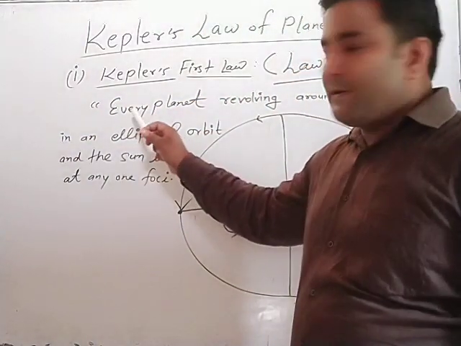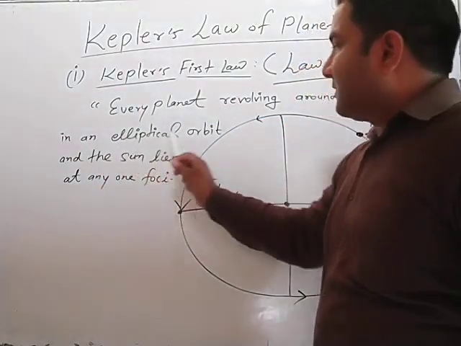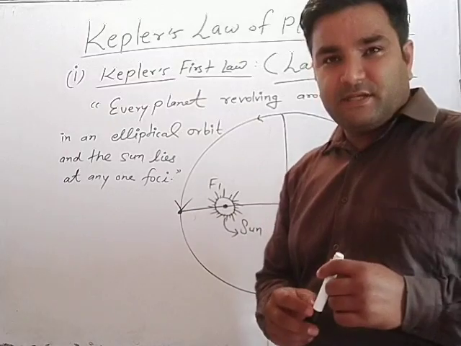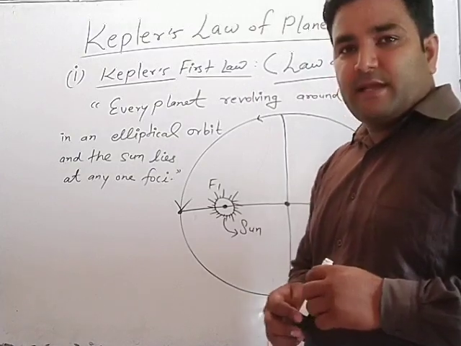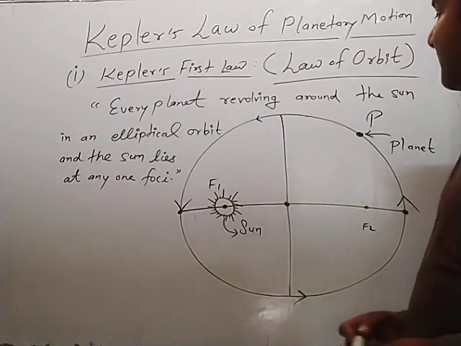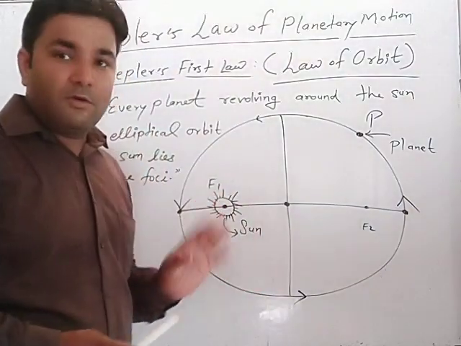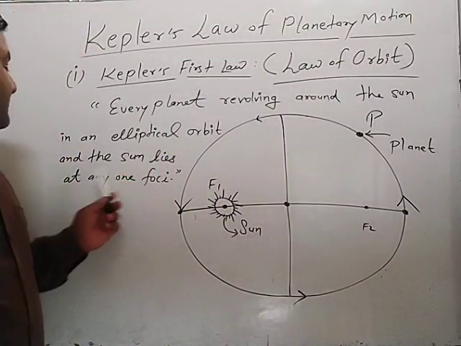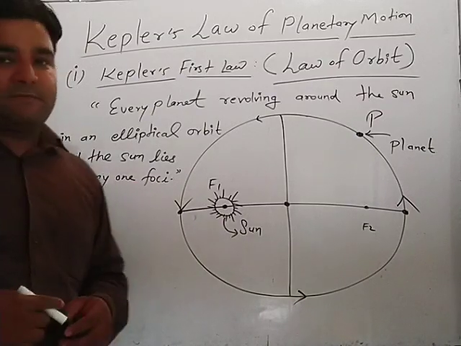Just see again. Statement here: every planet revolves around the sun in an elliptical orbit, a term taken from the ellipse concept. Ellipse means an oval shape having two centers and two axes, one major axis and another minor axis. The concept of the major axis will be used in Kepler's third law, so it is necessary to know about the major axis. Elliptical orbit, and the sun lies at any one focus. Clear? This is the concept of Kepler's first law.